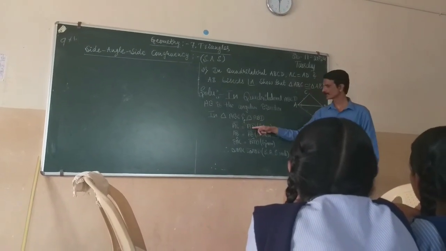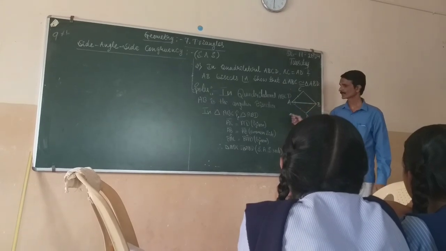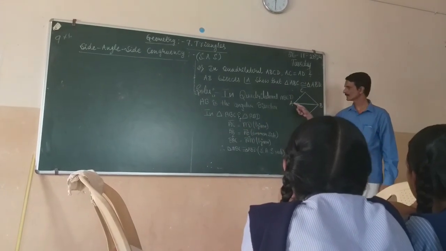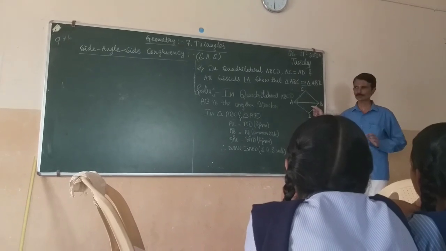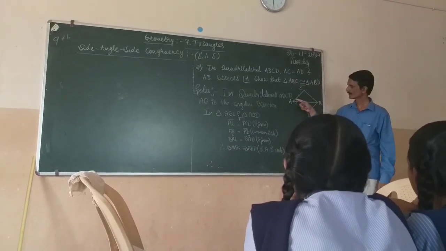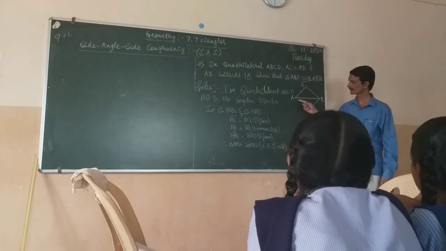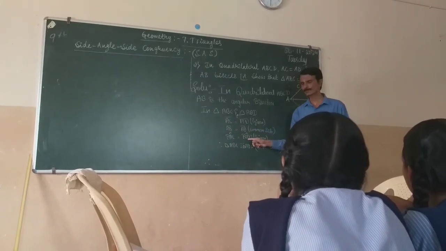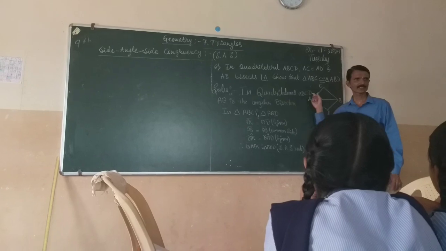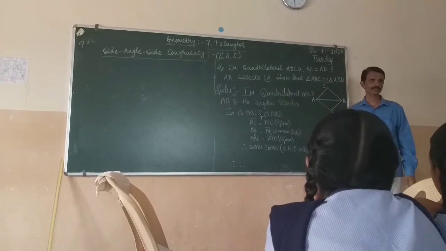AC equals AD is given. So AB is equal to AB. This is a common side. Common sides are always equal. And AB is a bisector, so angle BAC is equal to angle BAD. Therefore these two triangles are congruent.